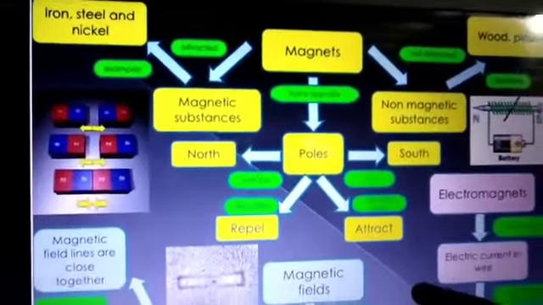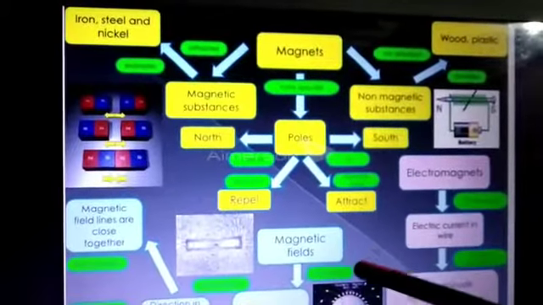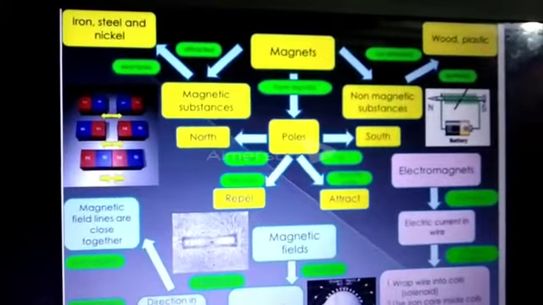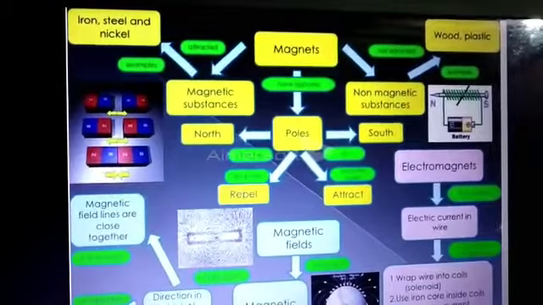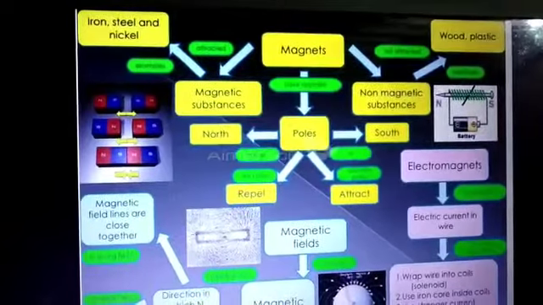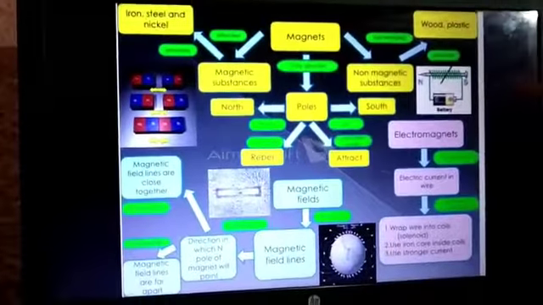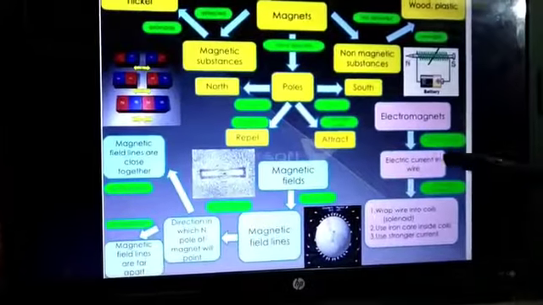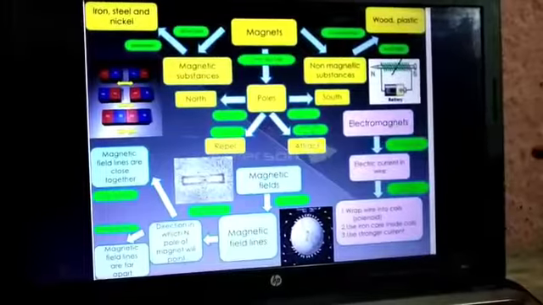Around the magnet we get the magnetic field. The region around the magnet is known as the magnetic field. As we know, if the magnetic field is stronger, more magnetic lines will be there. If fewer magnetic lines are there, we get a weak magnetic field. Earth also acts as a magnet, and here you can see the electromagnets as we have discussed earlier.